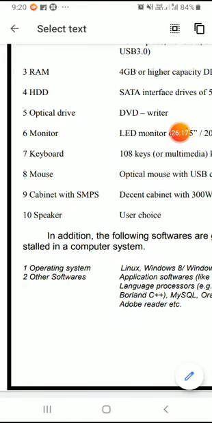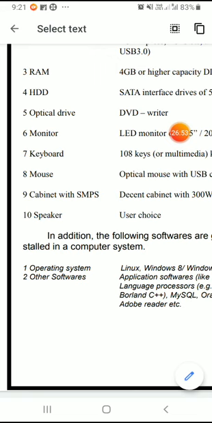Next one is cabinet. Cabinet is nothing but a system unit in which the entire motherboard and other equipment are integrated, and the cabinet must have provision to connect various devices with the computer system. Next one is called speaker. It depends upon the user's choice. Various types of speakers are available in the market. If you want to use multimedia with your computer system, speakers are required. You can purchase the speakers of your choice.